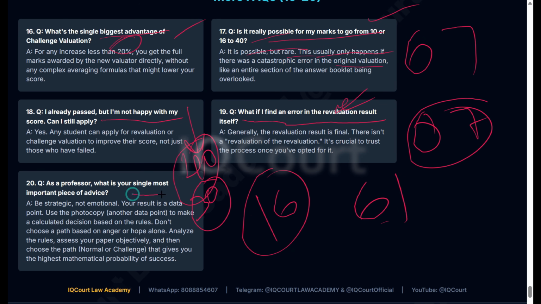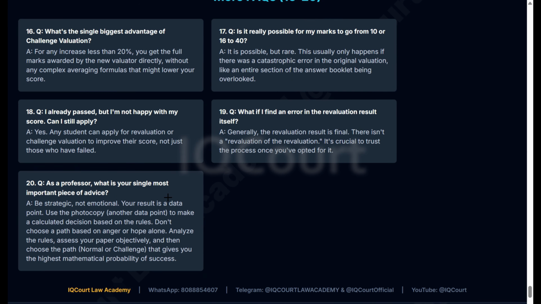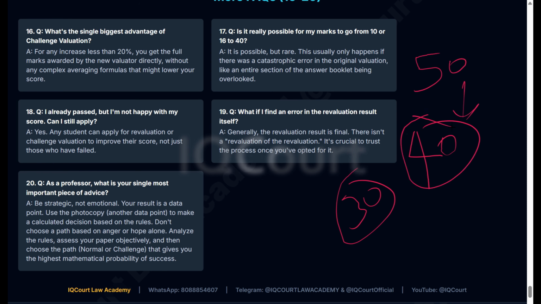As a professor, what is your single most important piece of advice? My advice is don't be emotional. You might have got the photocopy, and your professor told you that you should get 50 marks after checking it, but after revaluation you got only 40 or 30 marks. Just accept it. You can't apply again for revaluation. You can rewrite the exam and pass the exam. It is not a big deal.